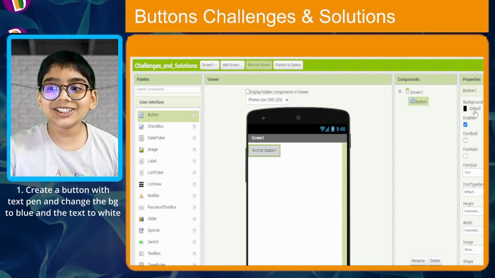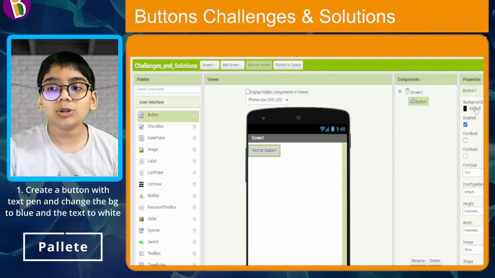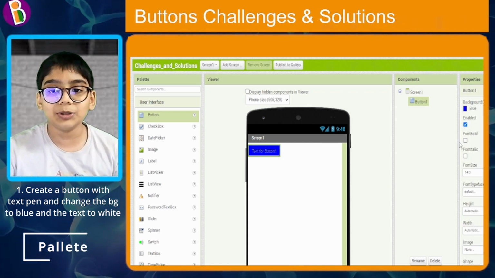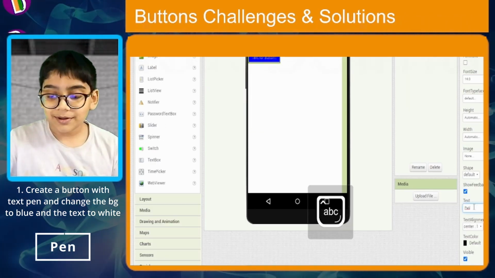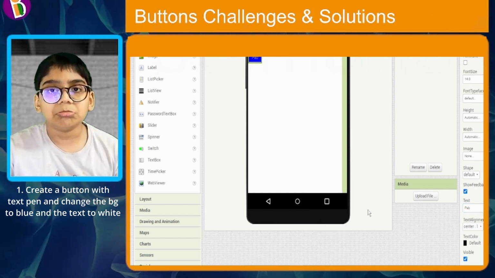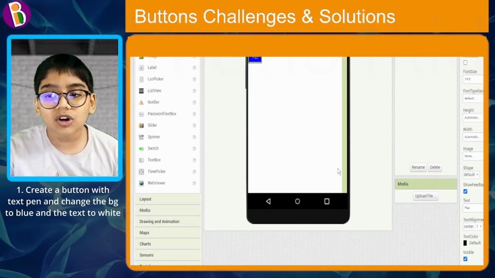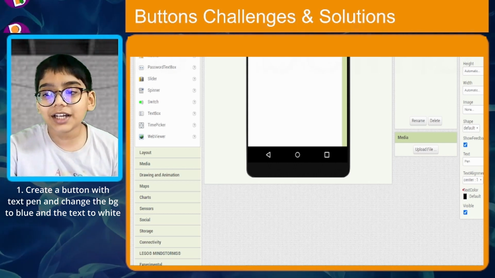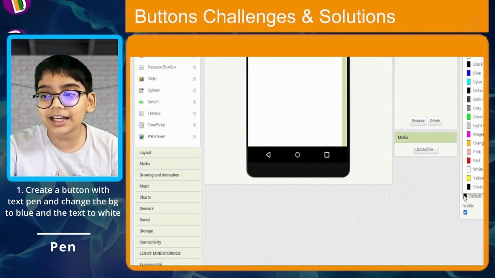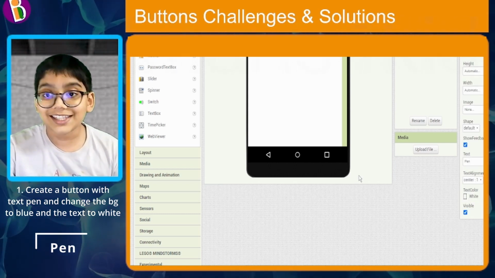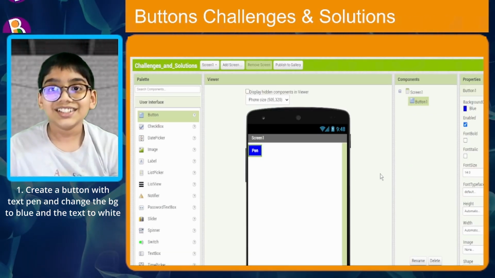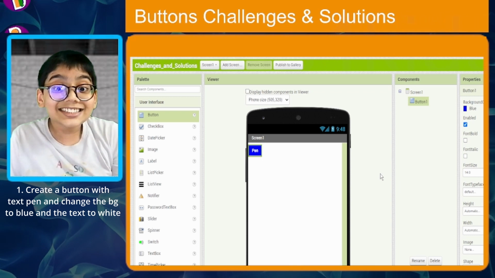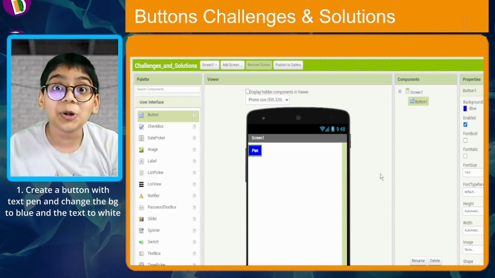Now change the background color over here to blue. So change it to blue. Then scroll down, change the text of it to pen. But now it looks really bad, right? So just scroll down, change the text color over here to white. Now it's time for the magic. Let's scroll up. So you can see there's the pen and that looks so cool.